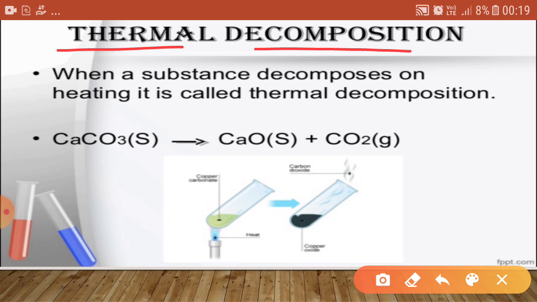Now the second type is thermal decomposition. It means that we are providing heat and there is a decomposition of calcium carbonate into two compounds, calcium oxide and carbon dioxide, in the presence of heat. So basically it is known as the thermal decomposition reaction.